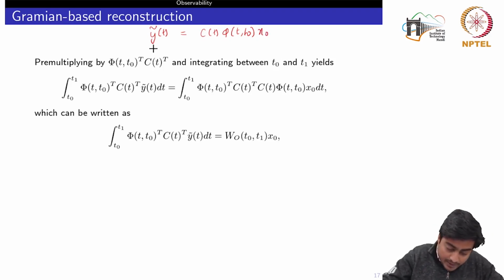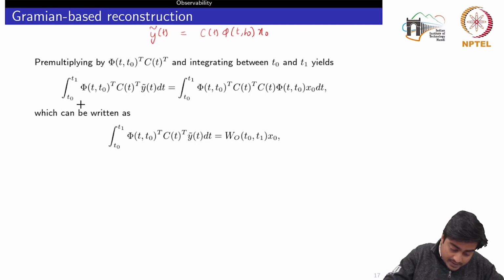Now if I pre-multiply this equation by phi transpose and C transpose and then integrate it, I would obtain on the left hand side phi transpose C transpose y tilde dt, and on the right hand side phi transpose C transpose multiplied by C phi and x0. Here x0 is a constant, so I can take it inside the integral or outside the integral, right?